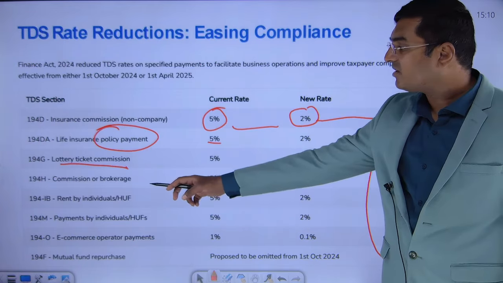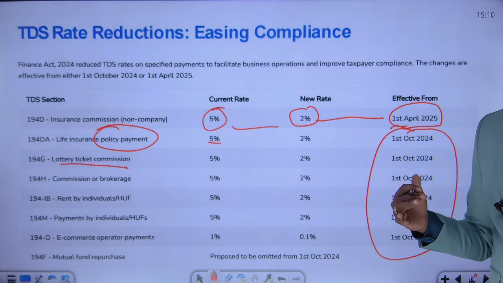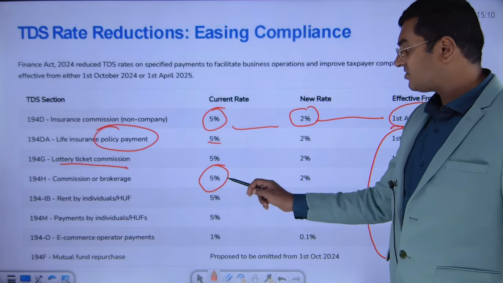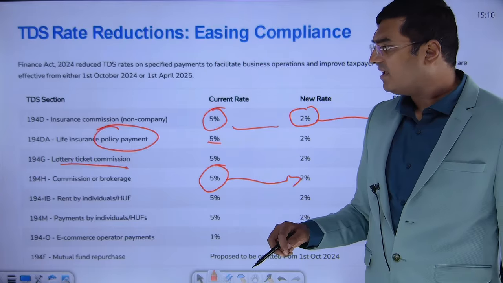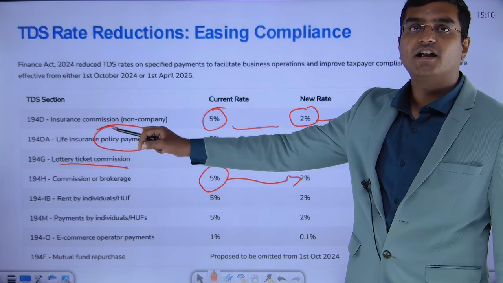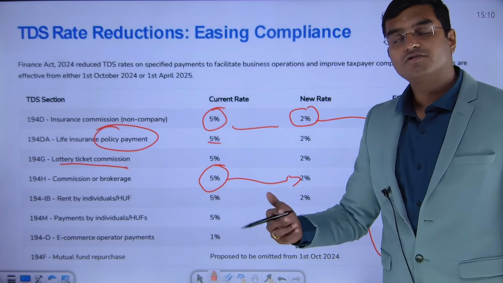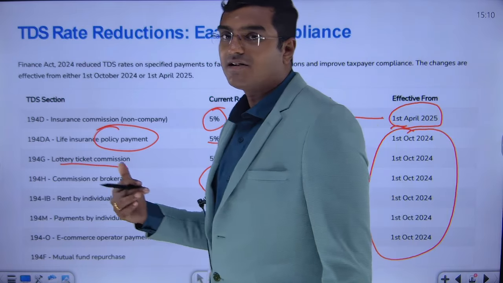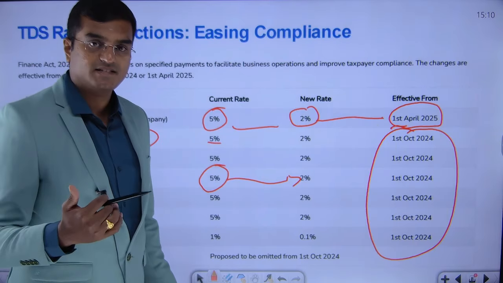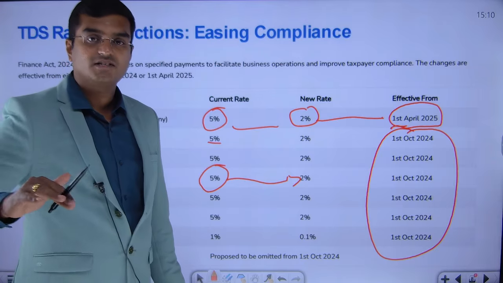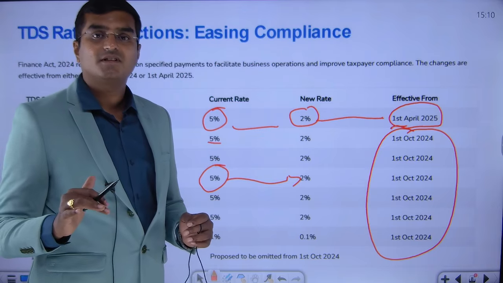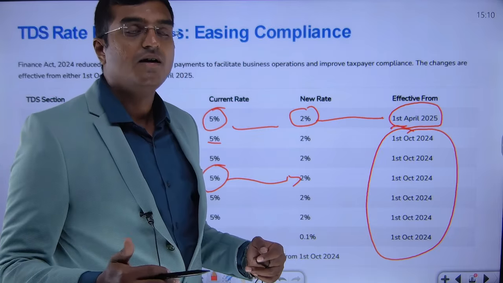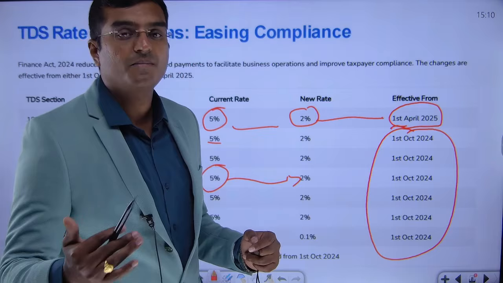Next one, dear friends, commission or brokerage. This can be any commission, this can be any brokerage. On commission and brokerage payment, TDS rate used to be 5%. Now that is reduced to 2%. Here there are sections, dear friends, 194D, 194DA, 194G. Now the question students generally ask is, sir, how do we remember these sections? Yes, dear friends, a couple of sections it is advisable to remember. Suppose you do not remember a section, it is okay. You need not mention that section in the examination. It is understandable that you cannot remember each and everything. If you remember very well and good, it will impress the examiner. But if you are not confident, if you do not remember, please ignore it.